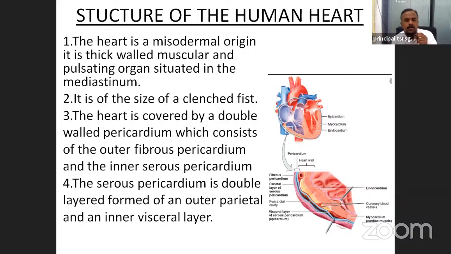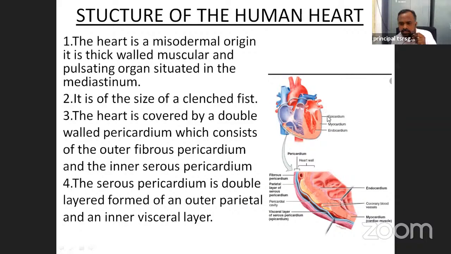Next, it is of the size of a clenched fist. The heart is covered by a double walled pericardium, which consists of the outer fibrous pericardium and the inner serous pericardium. This is the wall of the heart.